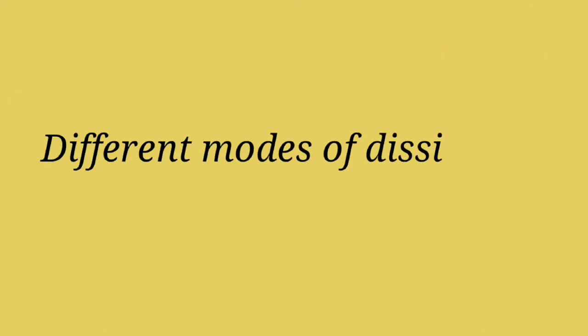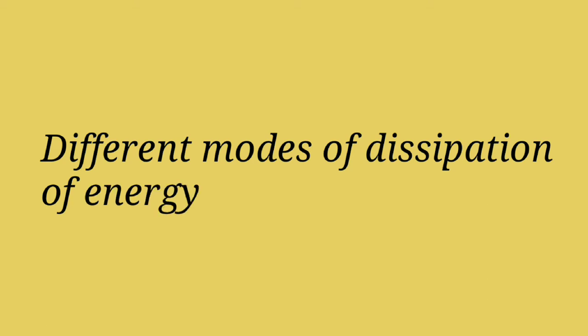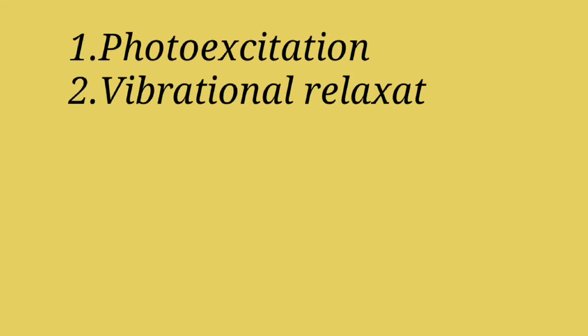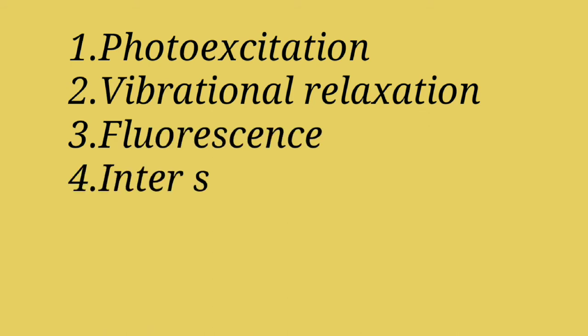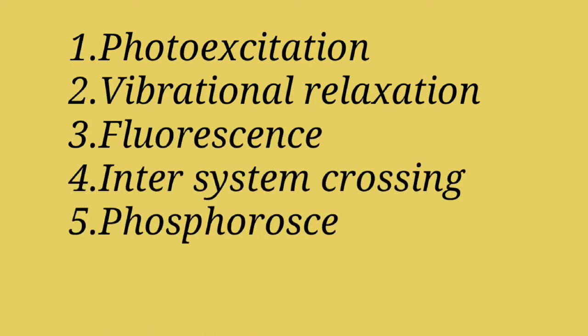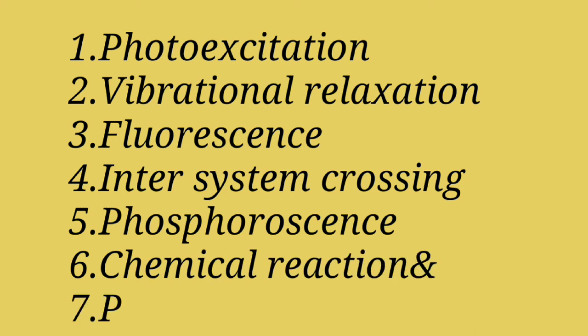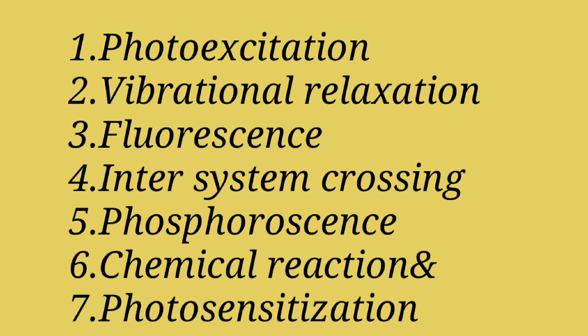So students, we have discussed the different modes of dissipation of energy, that is called Jablonski diagram, which includes 7 processes. First is photoexcitation, second is vibrational relaxation or energy cascade, third is fluorescence, fourth is intersystem crossing, fifth is phosphorescence, sixth is chemical reaction, and seventh is photosensitization.